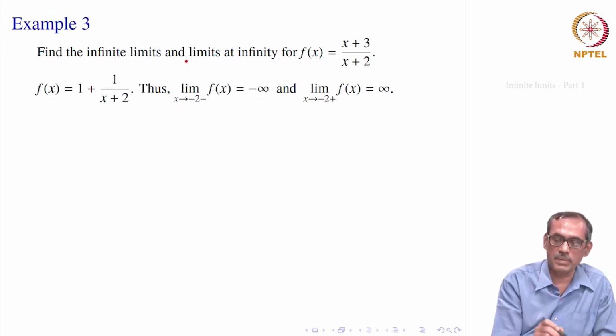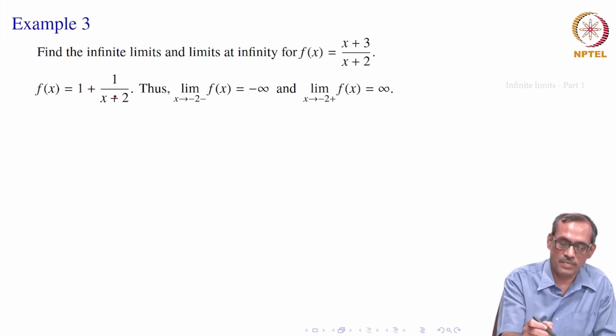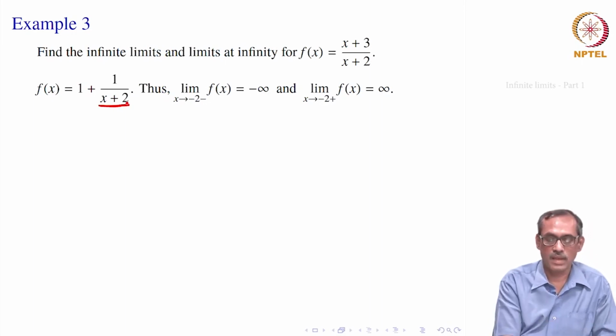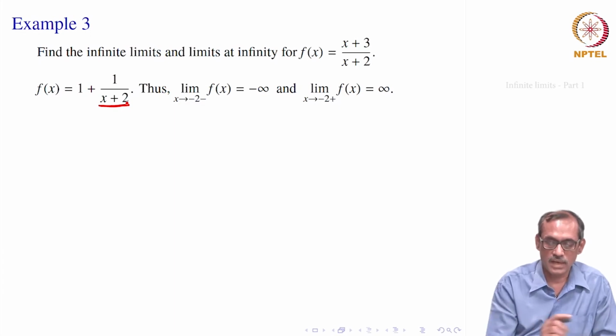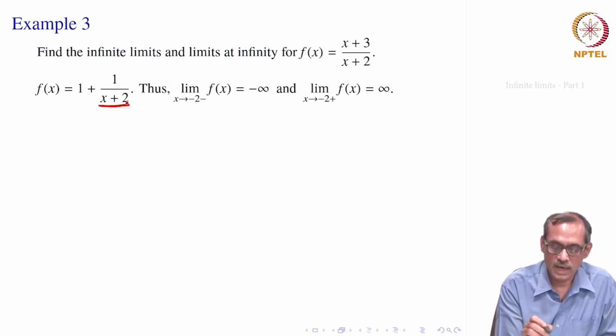And when the limit becomes infinite, as we feel, if x is closer to minus 2, then x plus 2 becomes closer to 0. So, 1 divided by (x plus 2) will be increasing or decreasing without bound to infinity or minus infinity, right. Suppose I take x smaller than minus 2.